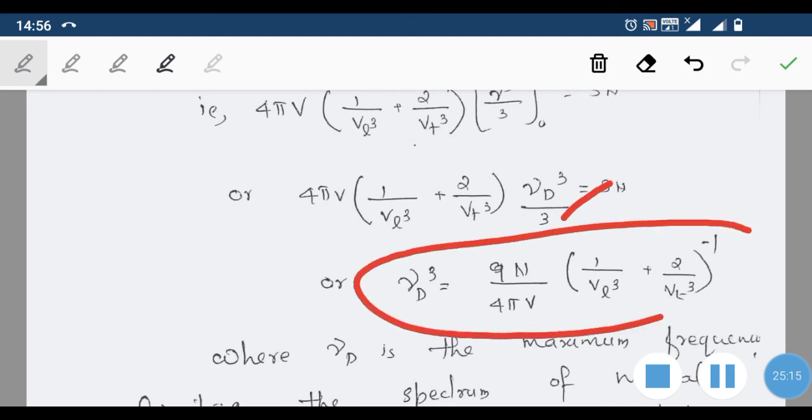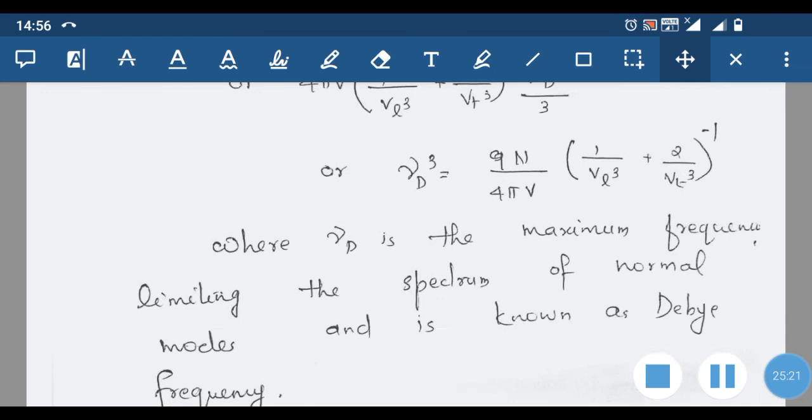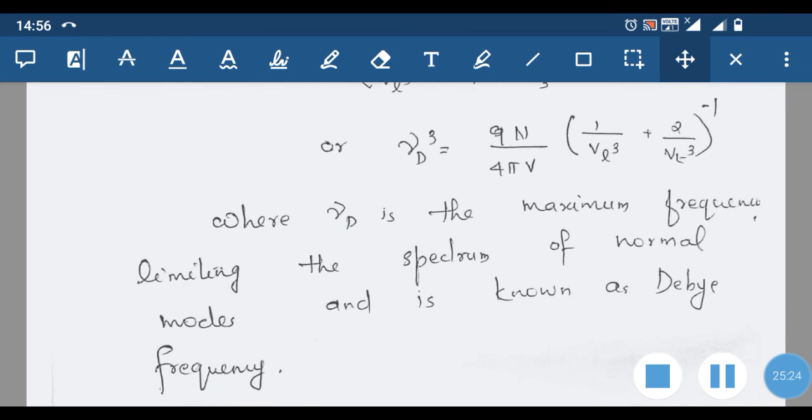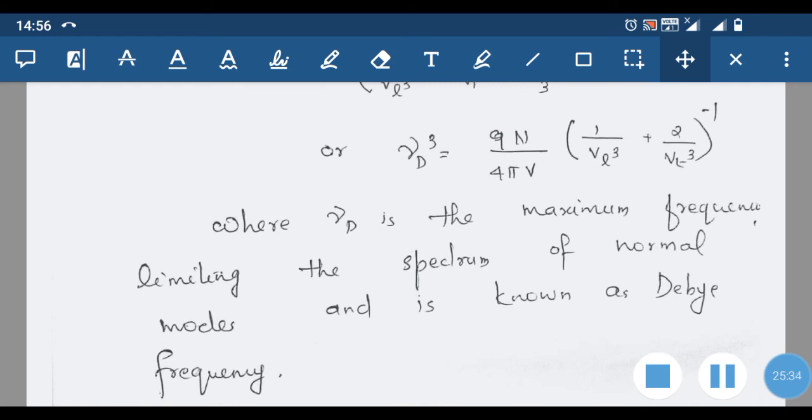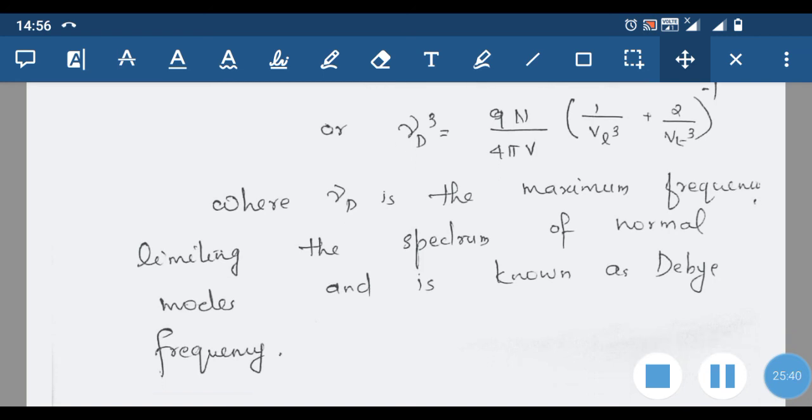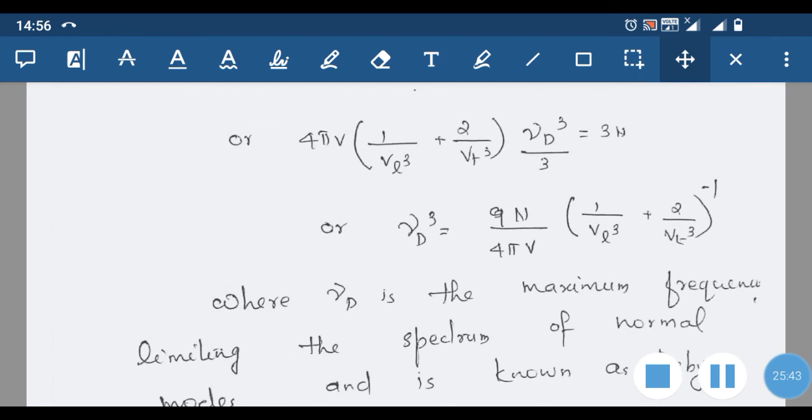So this is the expression for nu_D cube, where nu_D is the maximum frequency limit in the spectrum of normal modes and is known as the Debye frequency. So this maximum possible frequency is the Debye frequency. The expression for Debye frequency is obtained in terms of the number of modes possible, V the volume, and VL and VT, the longitudinal and transverse velocities of the phonon wave in the material.